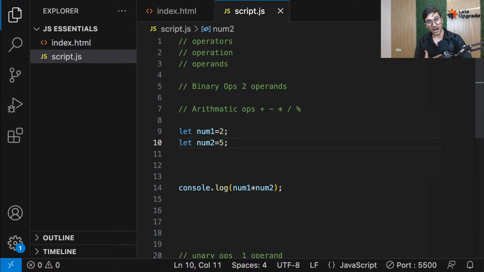From now on, I would suggest you always go for let if you want to create a normal variable, and always go for const if you want to create constant variables which are not going to change. Stop using var from now on.